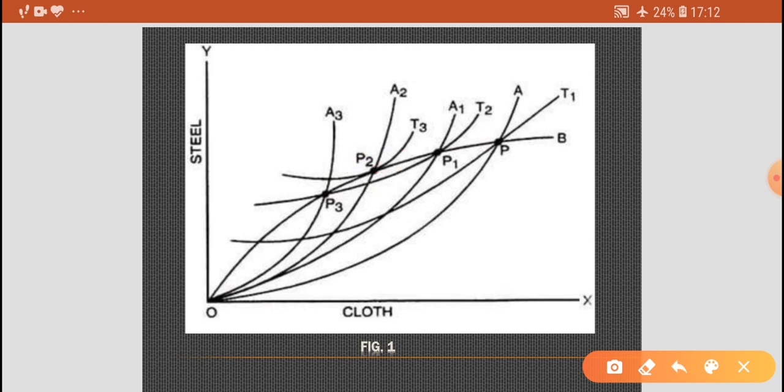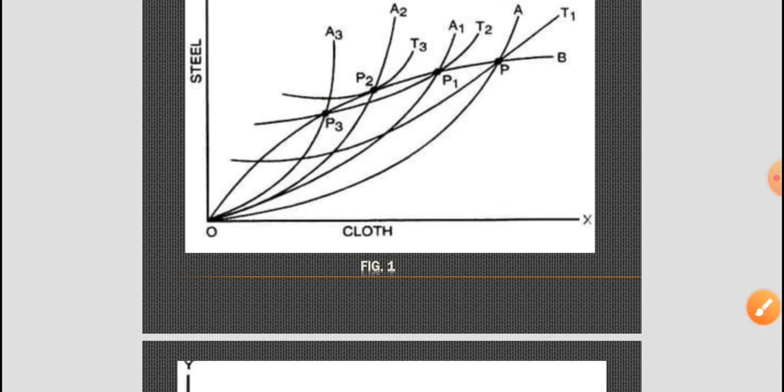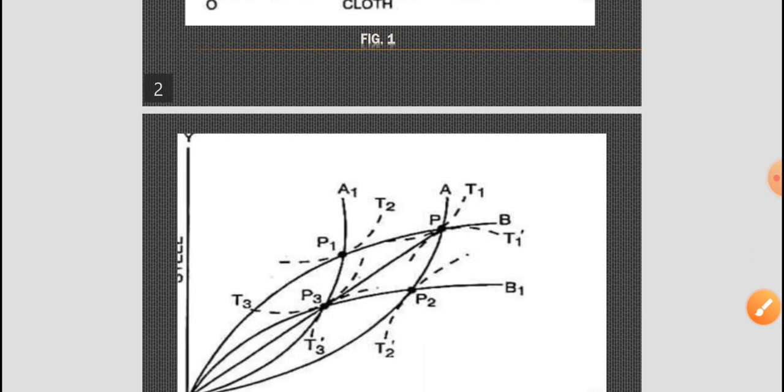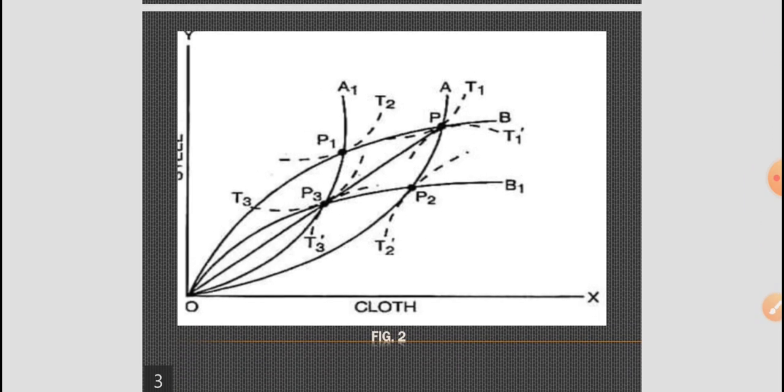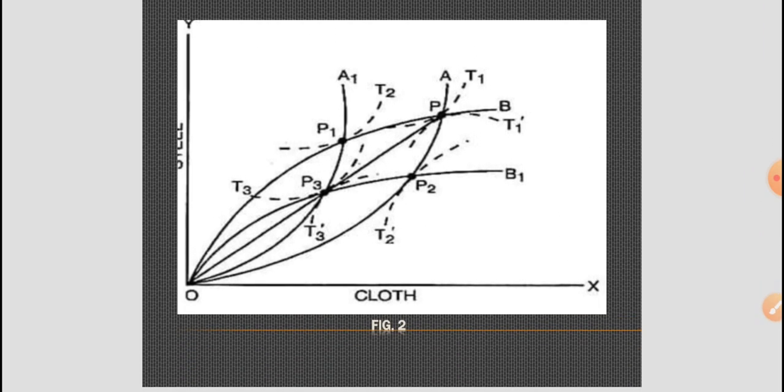So, now this is clear, I think. Now we come to the next point in our discussion, the optimum tariff with retaliation. We may explain this optimum tariff with retaliation with figure 2.